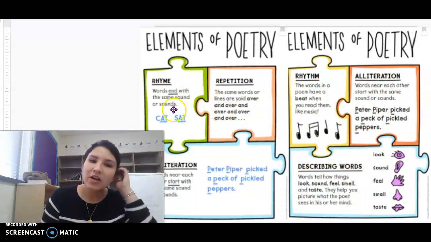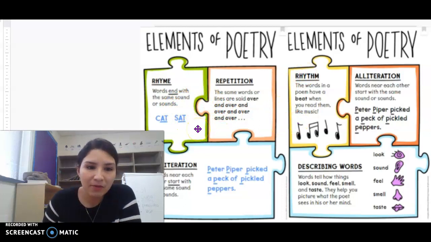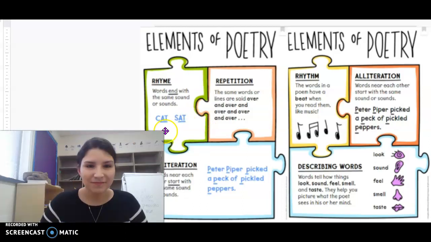Okay, so let's talk about rhyme. Say that with me. Rhyme. Good job. Rhyme is words that end with the same sound or sounds. For example, cat and sat both end with the same sound, at.